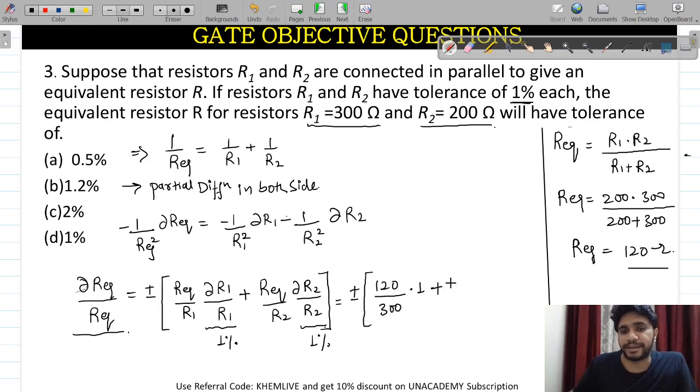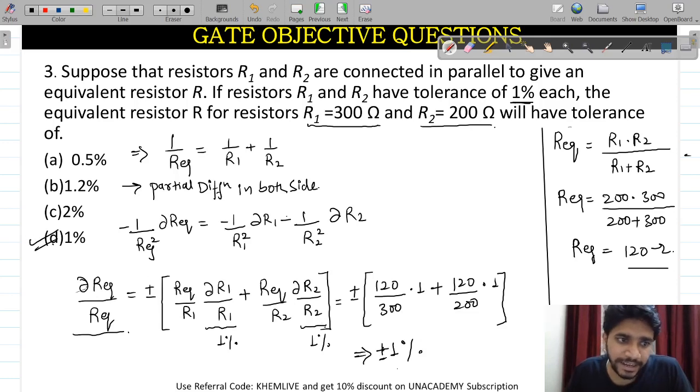You will find 120 divided by 200, calculate this value, and you will get 1%. So it will be plus minus 1%. D is the correct answer, guys, for this particular case.